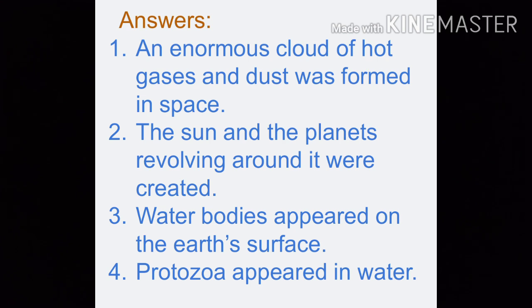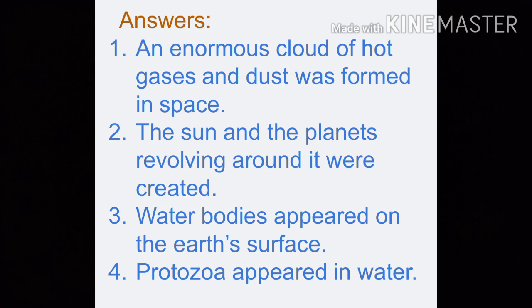Let's read out the answers now. The D option is the first answer. An enormous cloud of hot gases and dust was formed in space. The B option is the second one. The sun and the planets revolving around it were created.